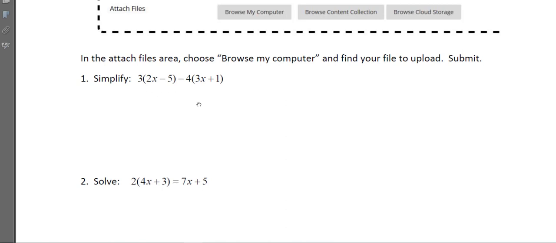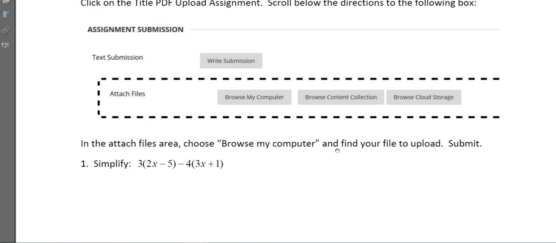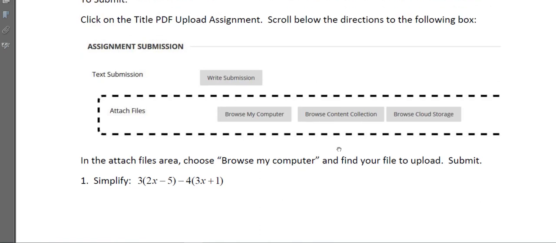So do these, and write out your steps. Don't type it. I want to see your work. When you take a test, you're not going to type it, and that's the purpose of learning to do this scanning. After you write them down, you're going to scan with your app. You're going to scan both pages into one PDF file, upload it to your computer, save it, and make sure you name it so that you know where it is.